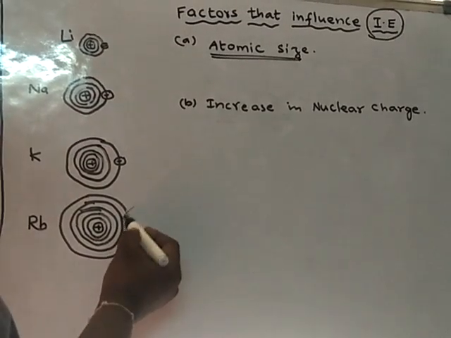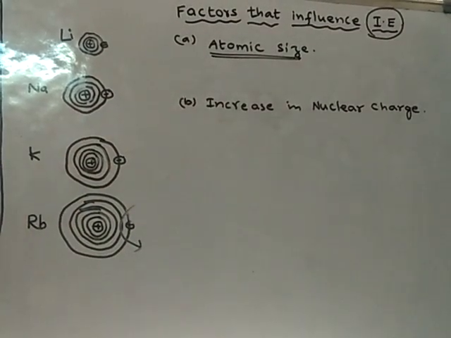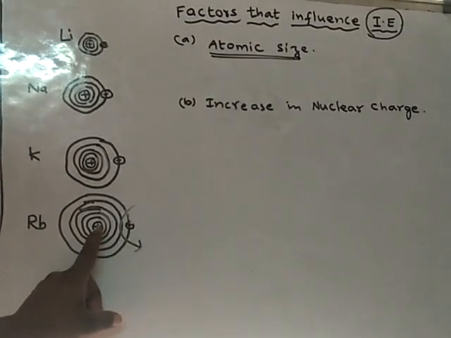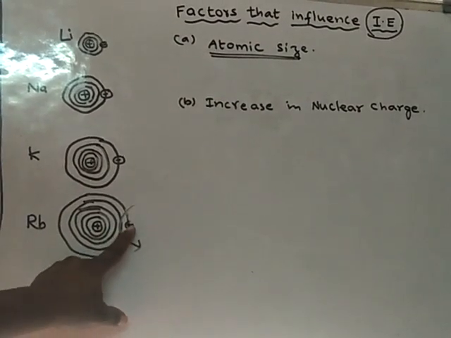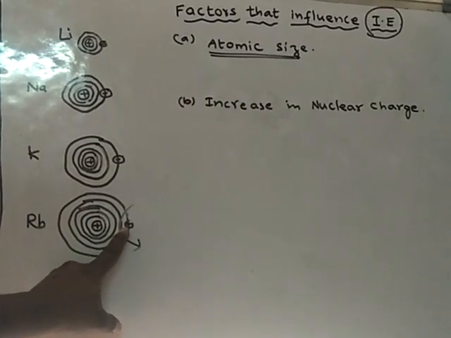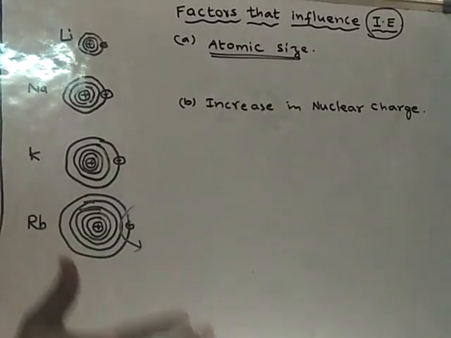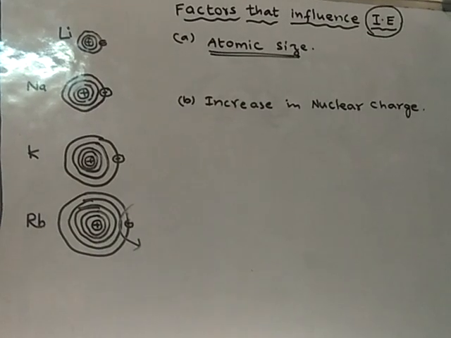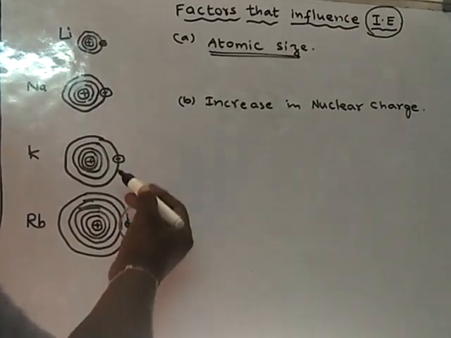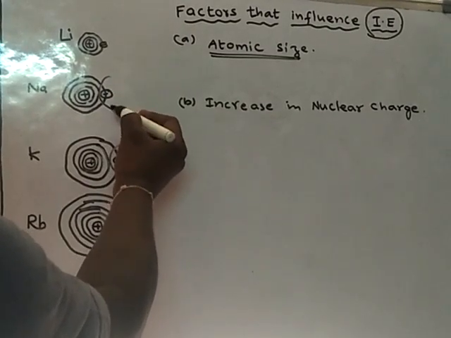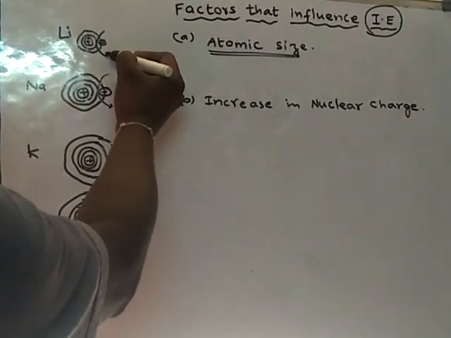So I can remove this electron easily by spending only a less amount of energy, because there is less force of attraction on the last electron. This less force of attraction can be broken easily using less energy. So by spending less energy, I can take out this electron from the atom. But here I have to spend some more energy, and here a little more energy, and here more energy.